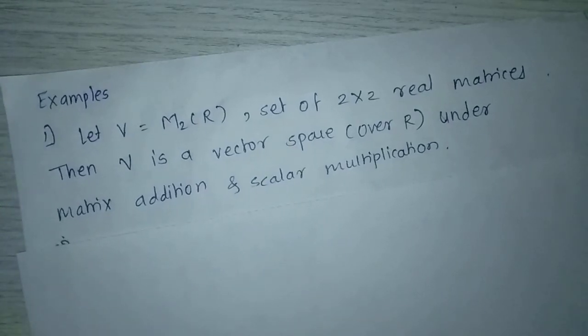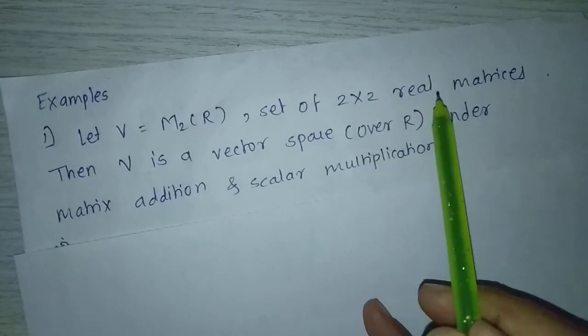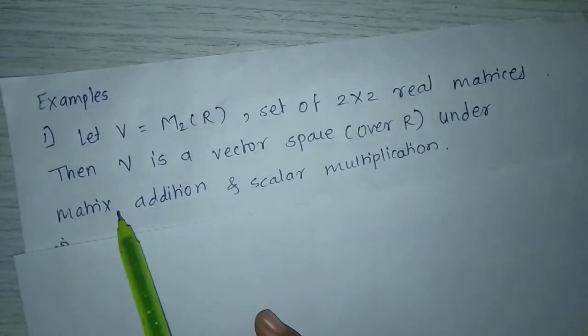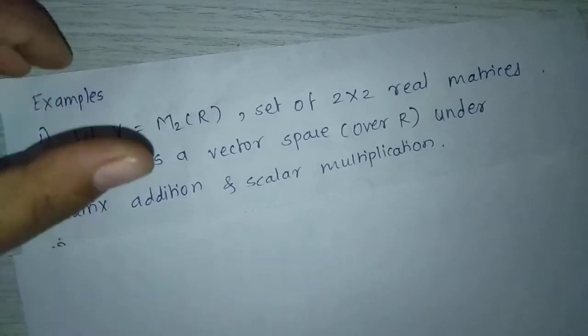Next example, let V equal to M2 of R, the set of 2 by 2 real matrices. Then V is a vector space over R under matrix addition and scalar multiplication.